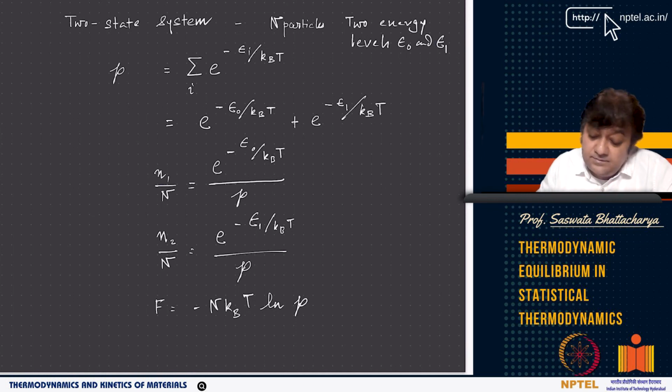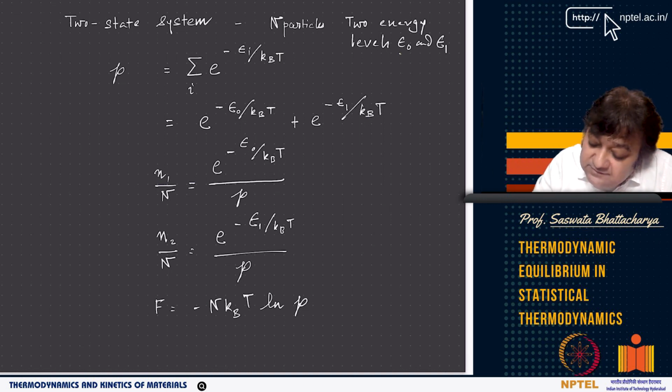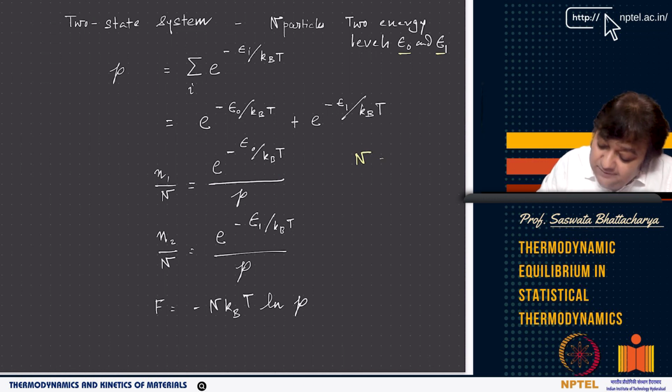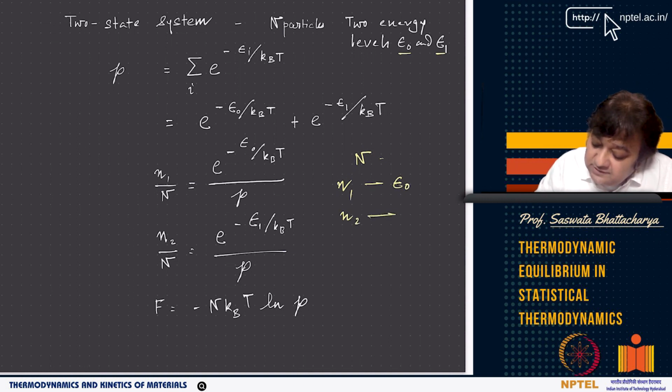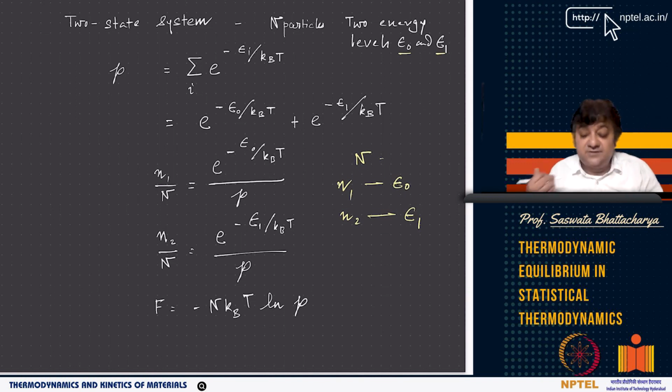So now you have, say, a two-state system. This is some application. If you have two energy levels, epsilon 0 and epsilon 1, and the total number of particles is N, where N1 particles go to epsilon 0 and N2 particles go to epsilon 1. First of all, the partition function, the summation, will have only two terms, which correspond to epsilon 0 and epsilon 1. So this is for a two-state system.